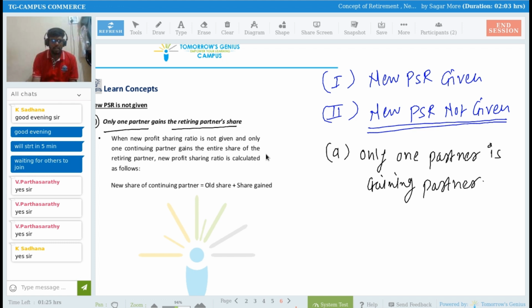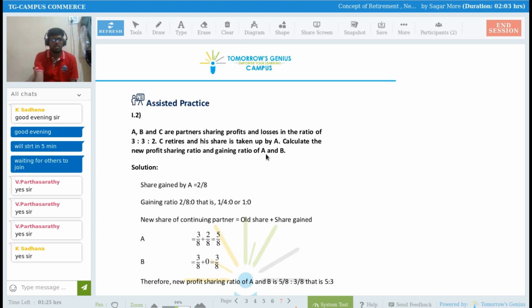See an example, then you will understand. A, B, C are partners sharing the profits and losses in the ratio of 3:3:2. So there were three partners, A, B and C, and their old profit sharing ratio is 3 by 8, 3 by 8 and 2 by 8.